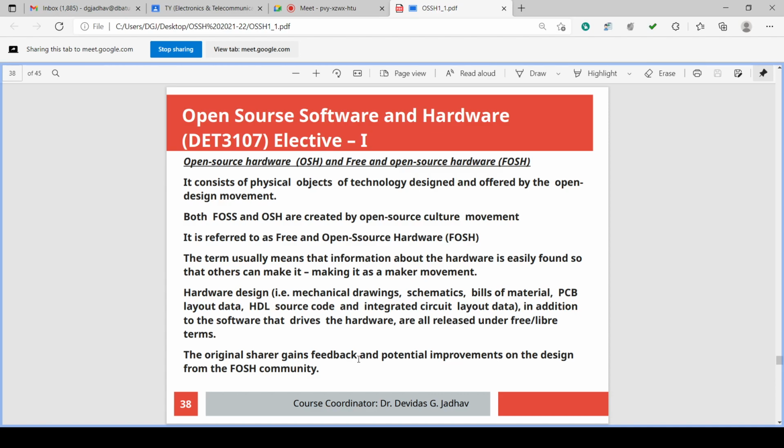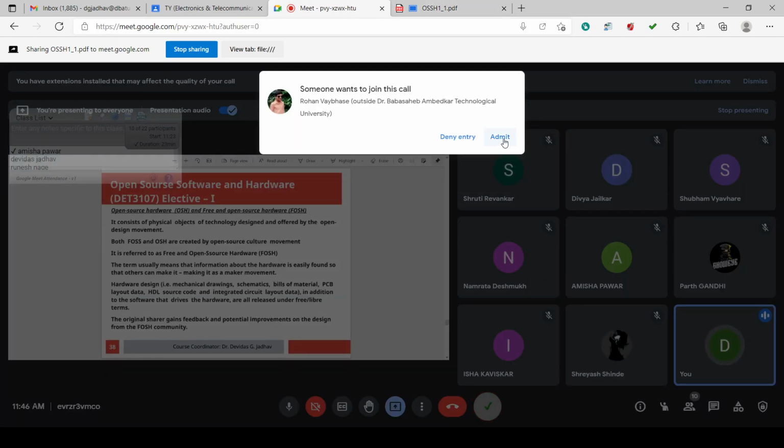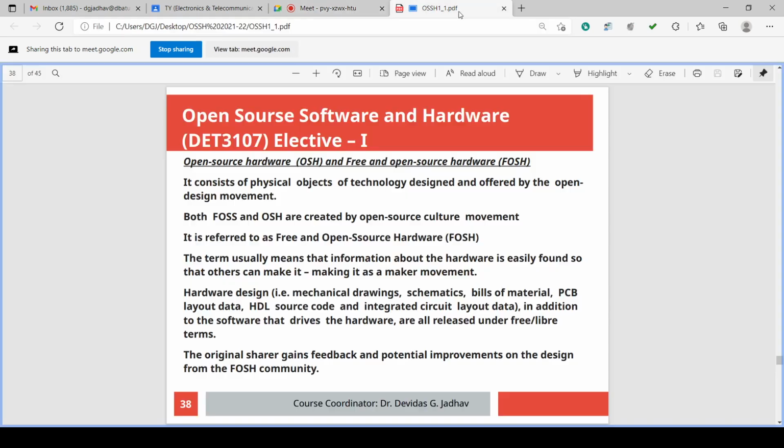No other institute or no other person can freely use that design directly. So the owner or the intellectual property right holder can give permission to use that design to other person, other organization, other industry, who want to use that design and produce the hardware.